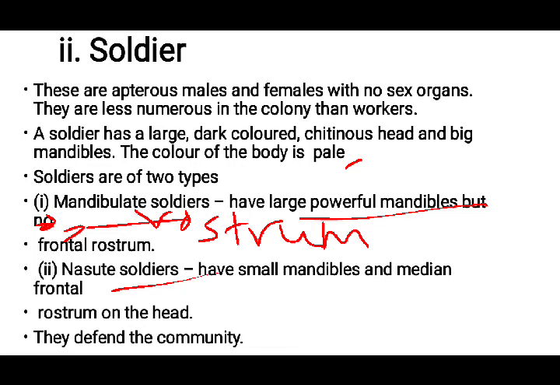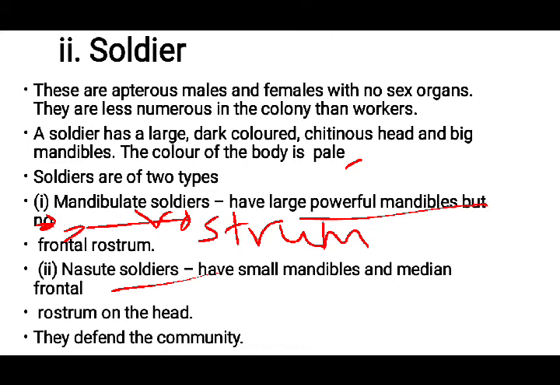Rostrum means the hard portion of the head at the anterior tip, and that we call the rostrum. Frontal means at the front. Some soldiers don't have this structure, but they have large mandibles, which is why we call them mandibulate soldiers.